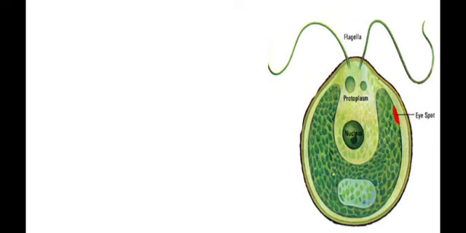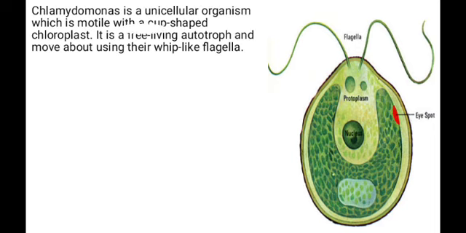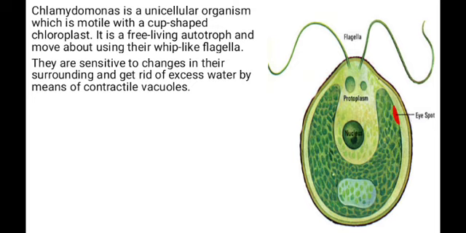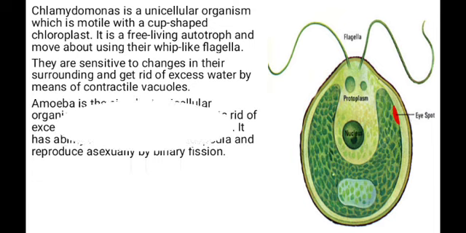We also have some others that are not parasitic but are autotrophic, like in the case of Chlamydomonas. This is an example of unicellular organism which is motile with a cup-shaped chloroplast. It is a free-living autotroph and moves about using its whip-like flagella. Autotroph means it can produce its food by itself. This organism is sensitive to changes in its surrounding and gets rid of excess material by means of contractile vacuole.